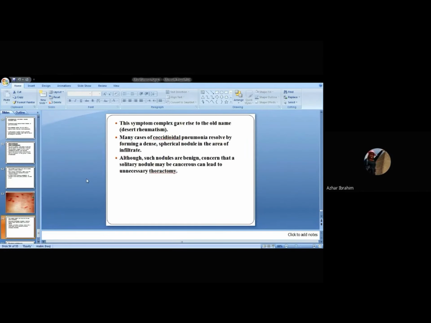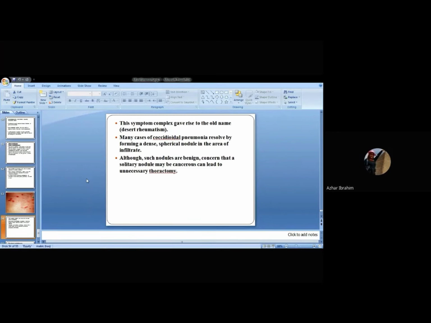When the patient develops arthralgia, it gives rise to the old name, desert rheumatism, because the first cases occurred in California in a desert area. Many cases of coccidioidal pneumonia resolve spontaneously without treatment, but this resolution forms a dense spherical nodule in the area of the infiltrate.